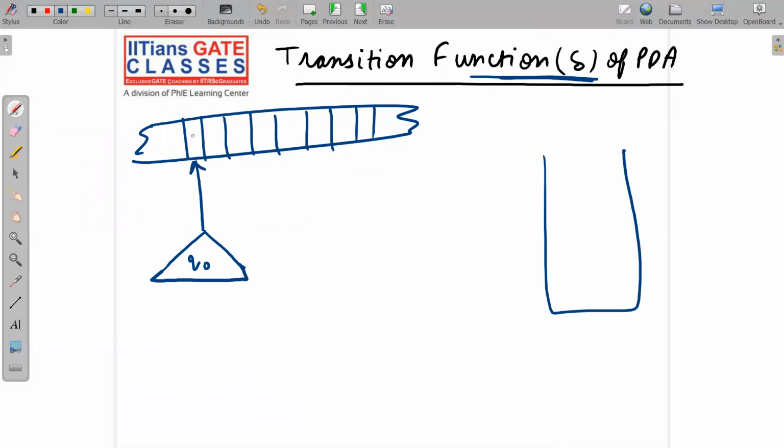Okay, so see here, the stack is not empty.